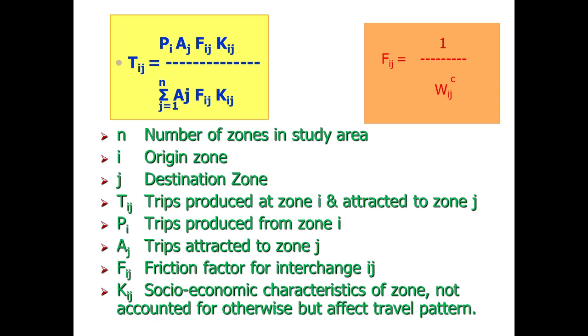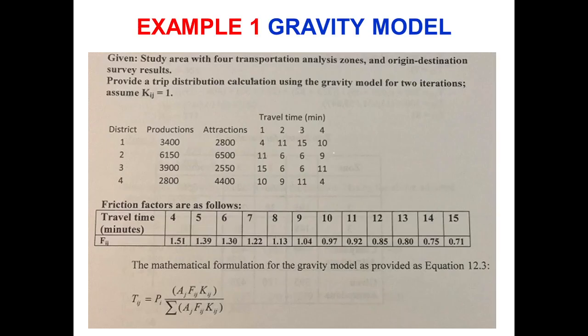Impedance means the resistance to travel, and it could be in terms of travel time or fuel costs, basically all those factors which resist in performing a journey. Kij is the socio-economic characteristics of the zone. These are not accounted for otherwise, but they affect the travel pattern. Normally you will see that the value of Kij is assumed as 1 in trip distribution examples, but if it is provided that it is not 1 and you have been provided with some other value, then you have to use that value.